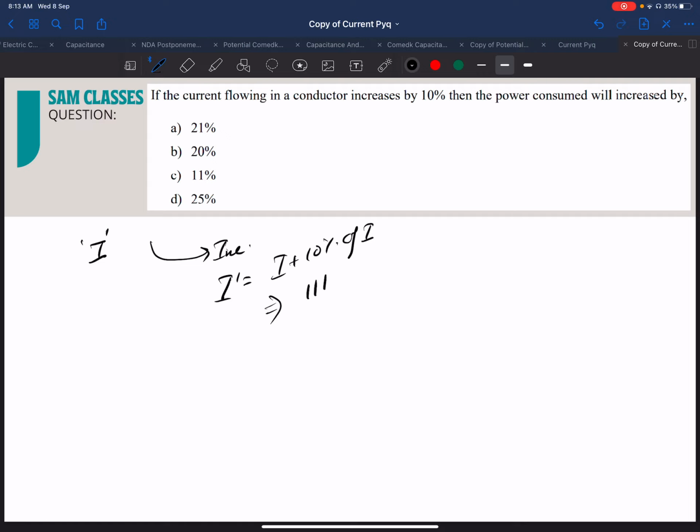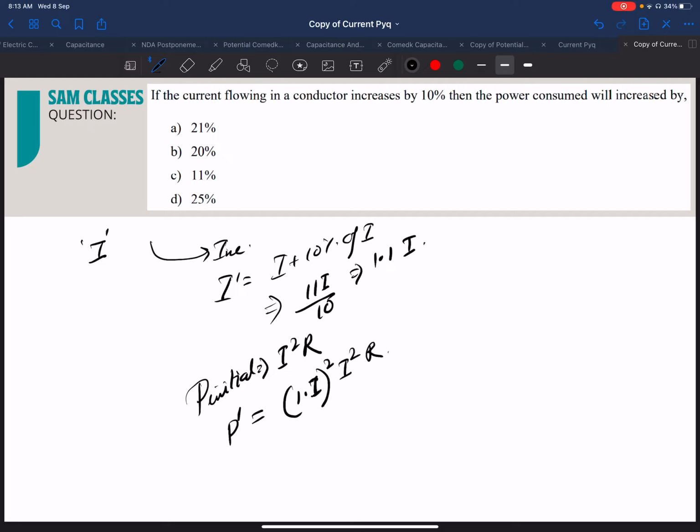So that will be 11I by 10, which is equal to 1.1I. Correct, everybody? Now, what about power? Power initial is equal to I square R. What about power final? That is equal to 1.1 square into I square R.